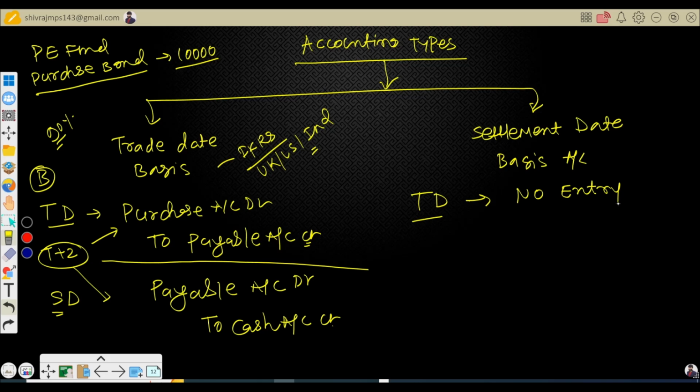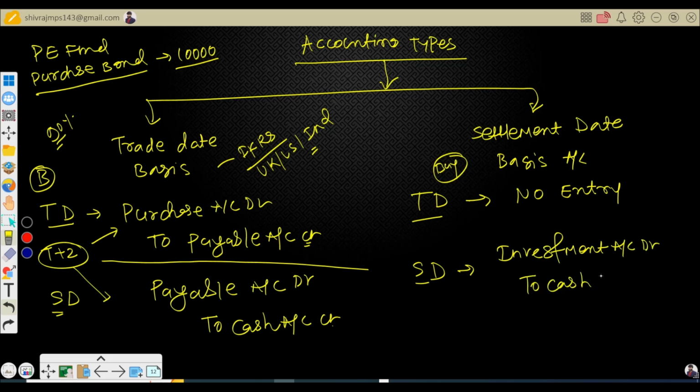If you have a settlement date basis model or accounting practice, then on trade date, even the buyer and seller will not record any entry, no entry required. On settlement date, you can record the accounting entry: investment account debit, cash account credit, same price.